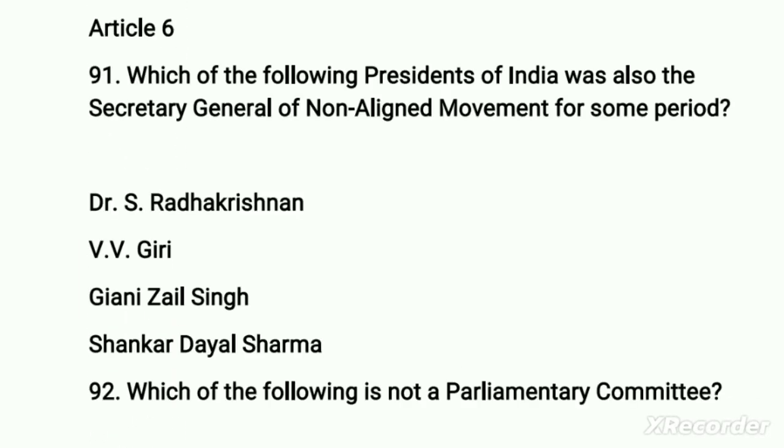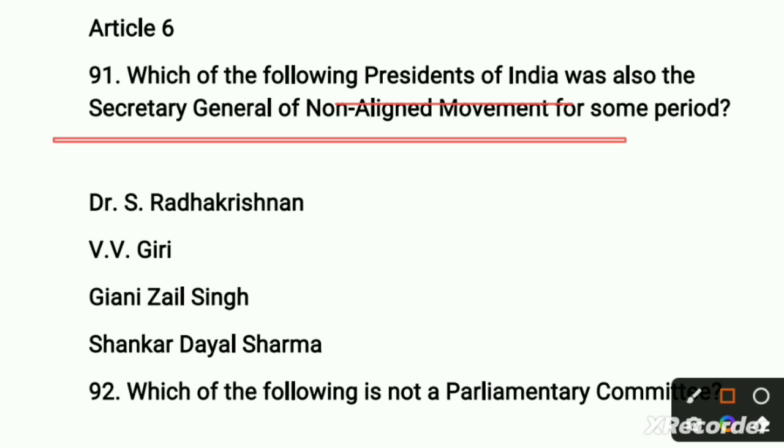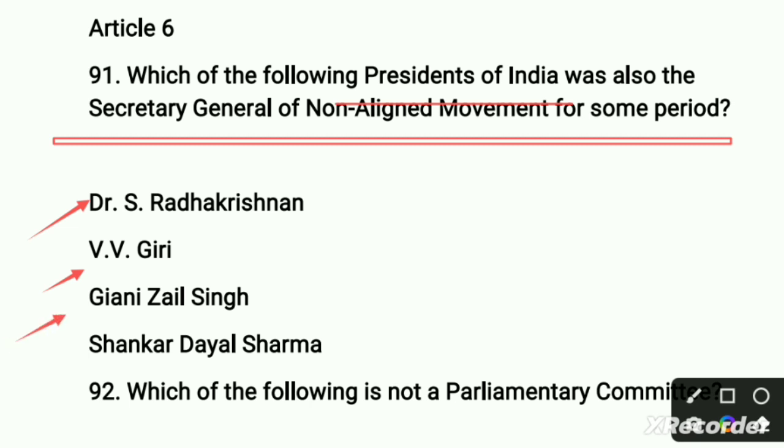Move to our next question. In this question, which of the following presidents of India was also the Secretary General of the non-aligned movement of the same period? So here the examiner asks about the president. The first option is Dr. S. Radhakrishnan, the second option is V.V. Giri, the third option is Gyani Zail Singh, and the fourth option is Shankar Dayal Sharma.